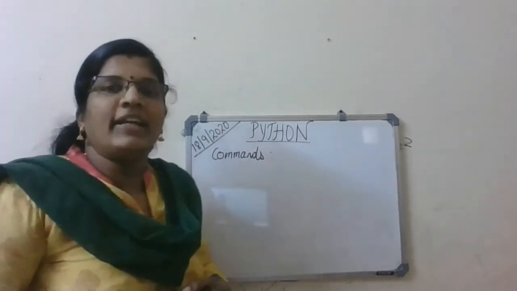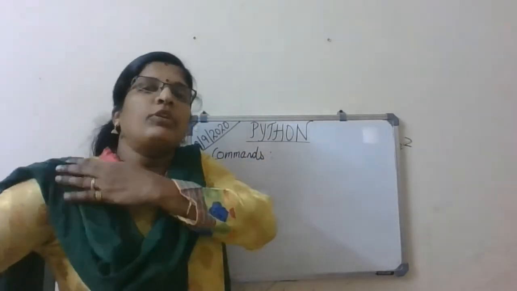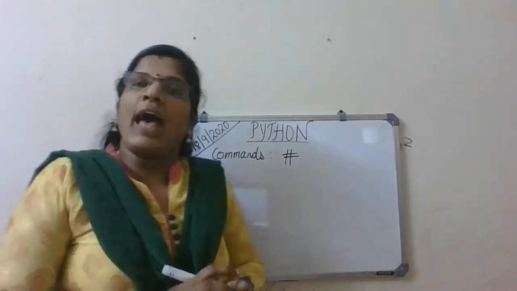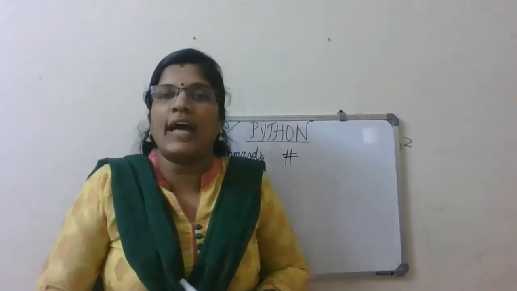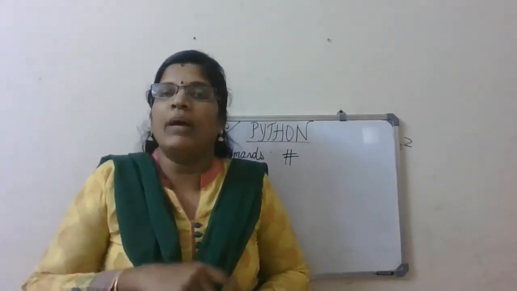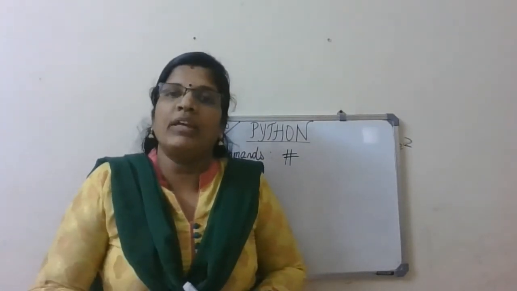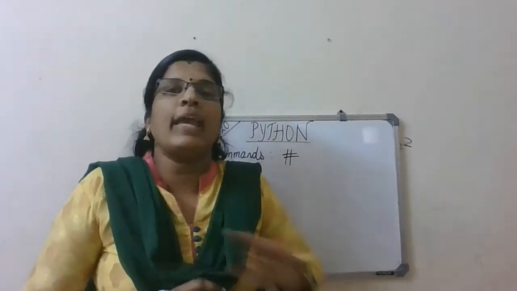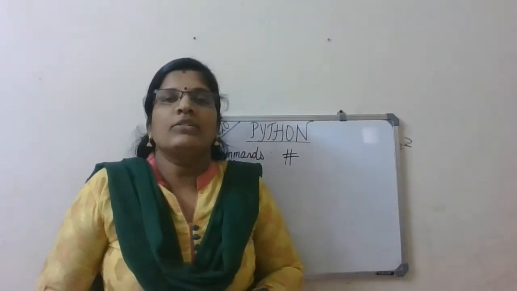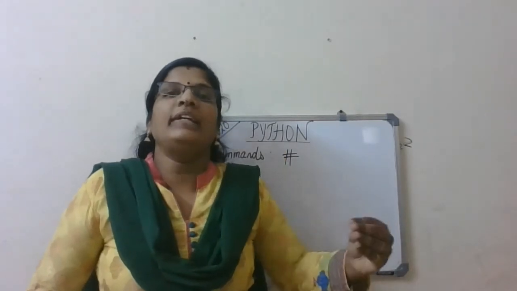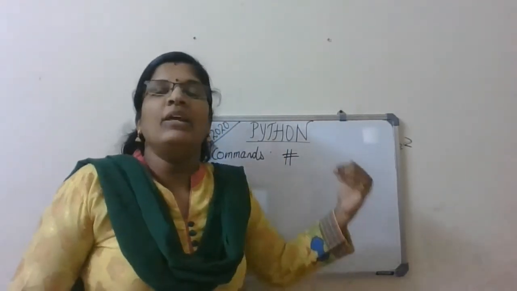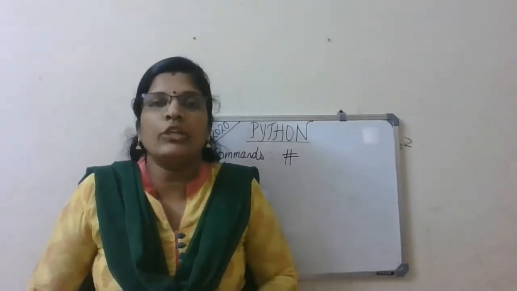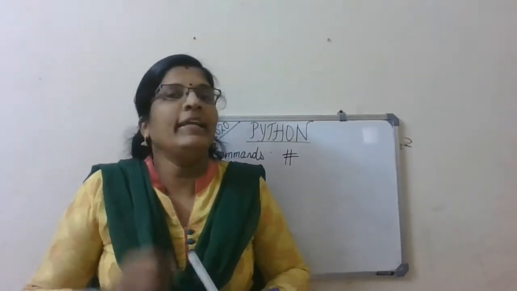In order to write single line comments, you have to use hash. Write the hash symbol, okay, the hash is there on the keyboard, just type the symbol. Then after that, write something, and that will be considered as a comment line that will not be executed. The line which you write with a hash symbol will be considered as a comment line that won't be executed by the Python interpreter.